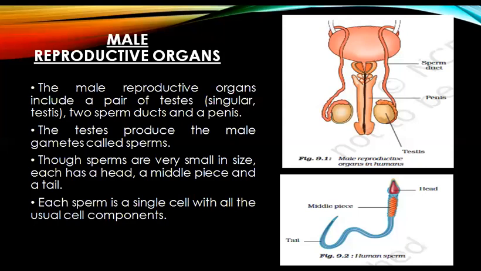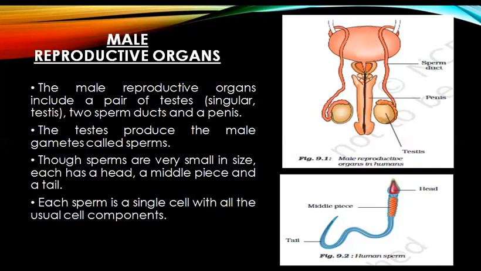Under sexual reproduction, we have the first topic, male reproductive organs. The male reproductive organs include a pair of testes, singular testis, two sperm ducts, and a penis. As you can see in figure 9.1, it is representing the male reproductive organs in humans.